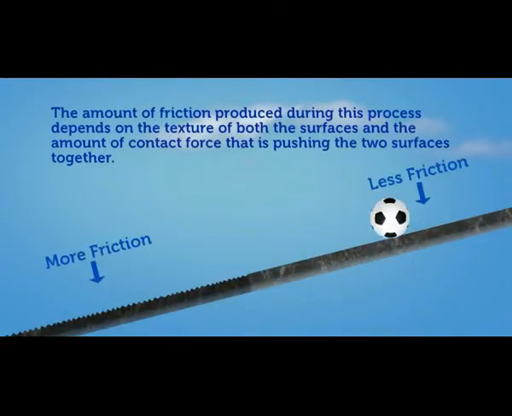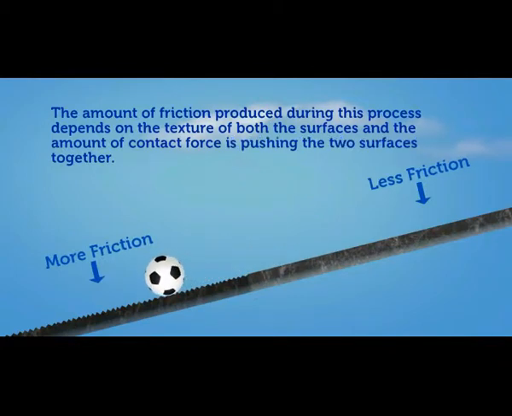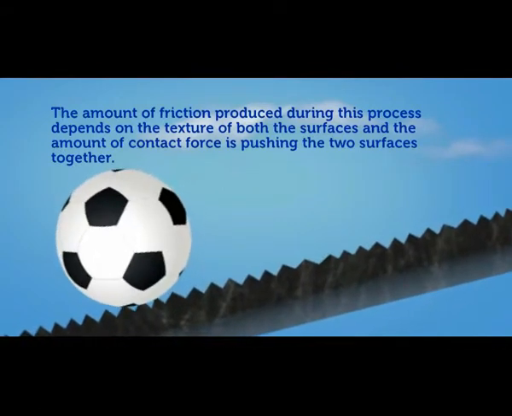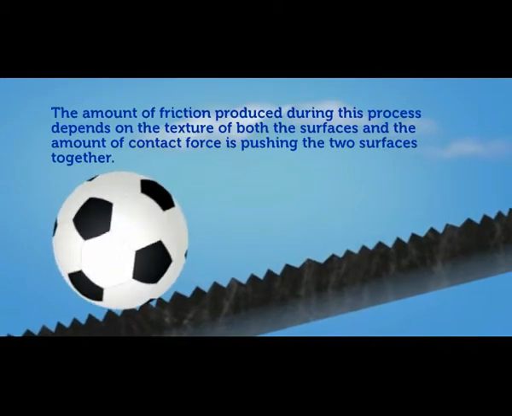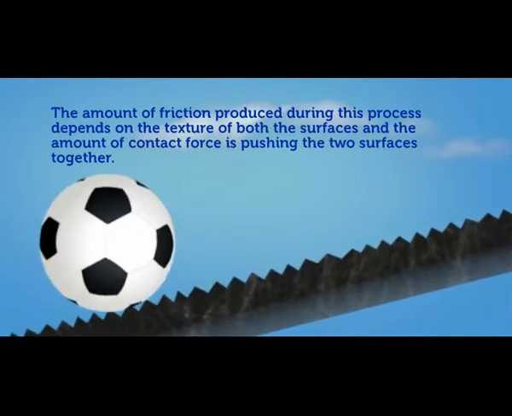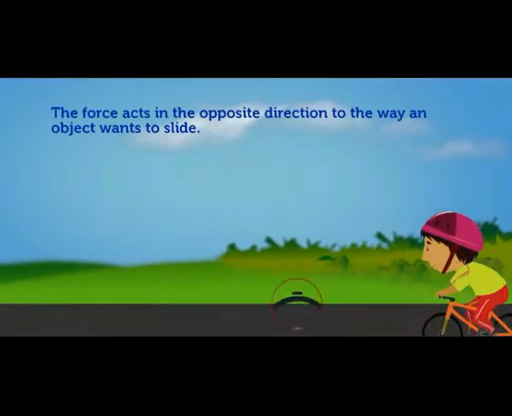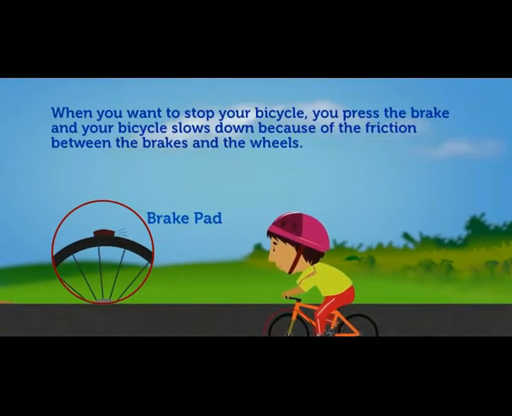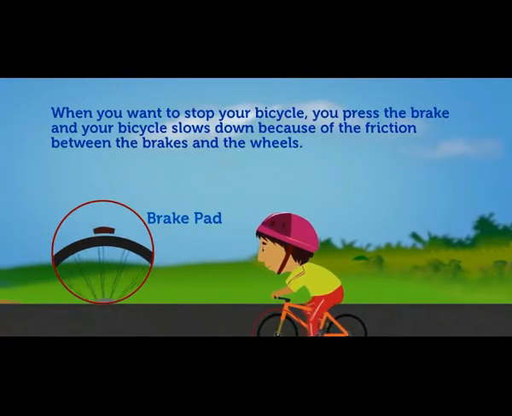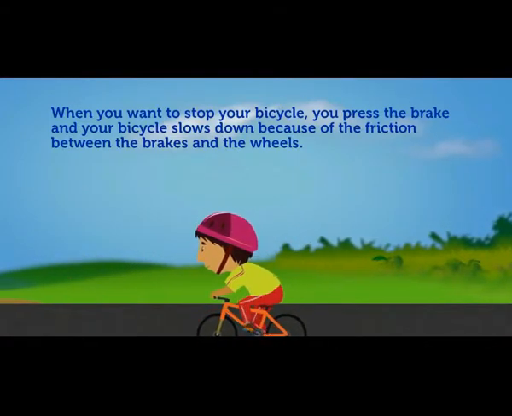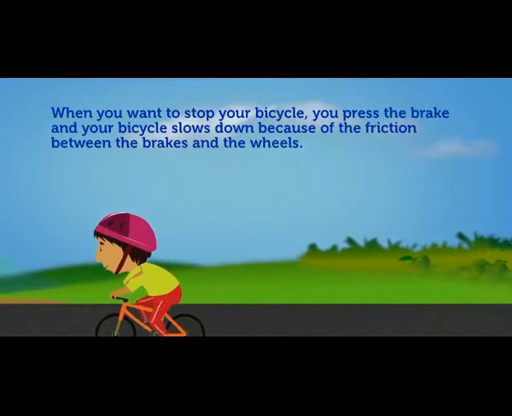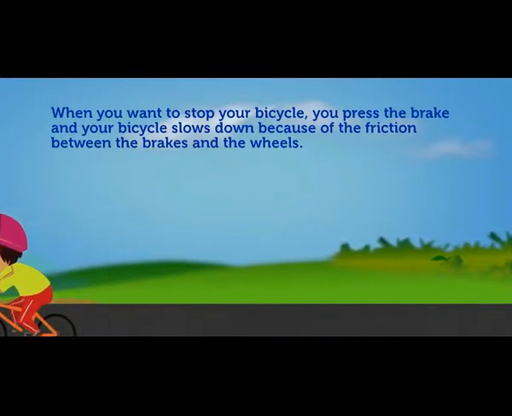The amount of friction produced during this process depends on the texture of both the surfaces and the amount of contact force that is pushing the two surfaces together. The force acts in the opposite direction to the way an object wants to slide. When you want to stop your bicycle, you press the brake and your bicycle slows down because of the friction between the brakes and the wheels.